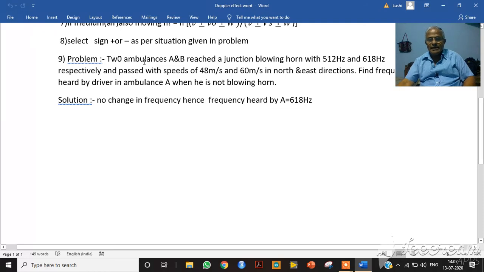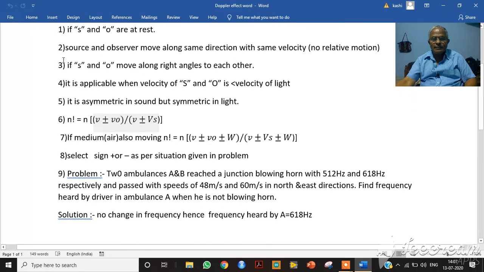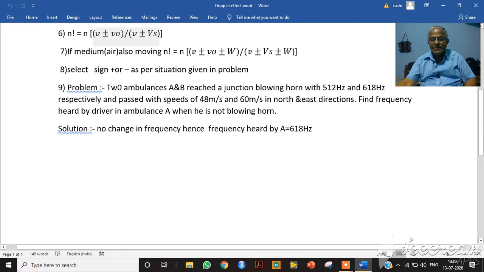You observe here. You have to concentrate on the third point. If source and observer are moving along right angles, there is no Doppler effect. Hence what happens here? You see, they are moving in north and east directions. So the north and east directions are perpendicular. So we will have no Doppler effect. So there will be no change in frequency. Hence the frequency heard by A is 618 Hz.